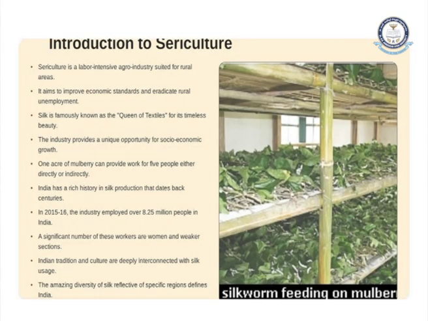India has a rich history of silk production that dates back centuries. In 2015 to 2016, the industry employed over 8.25 million people in India, a significant number. It majorly focuses on women workers and weaker section people.